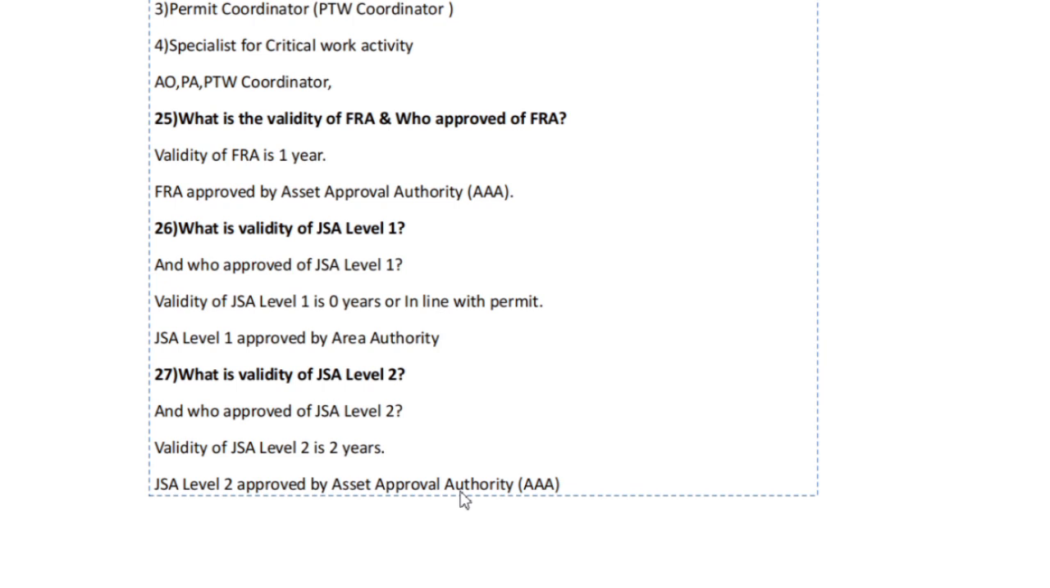What is the validity of JSA level 2 and who approved JSA level 2? Validity of JSA level 2 is 2 years and JSA level 2 is approved by Asset Approval Authority.